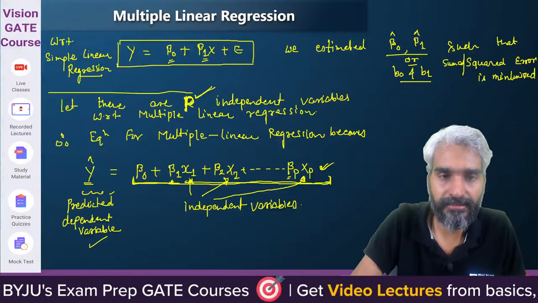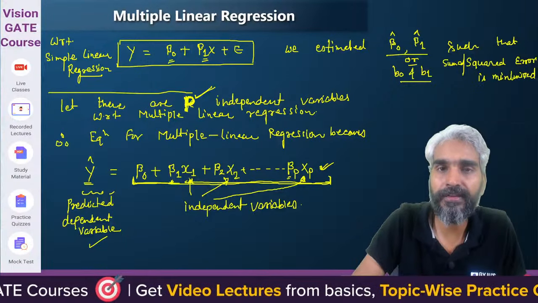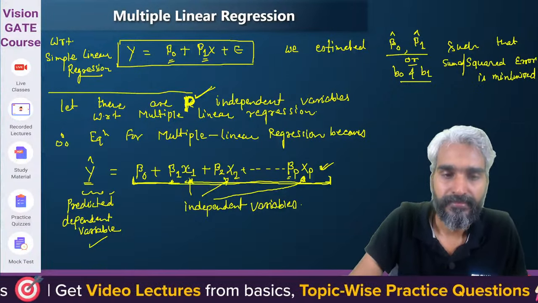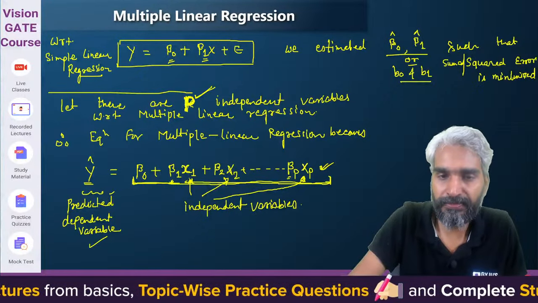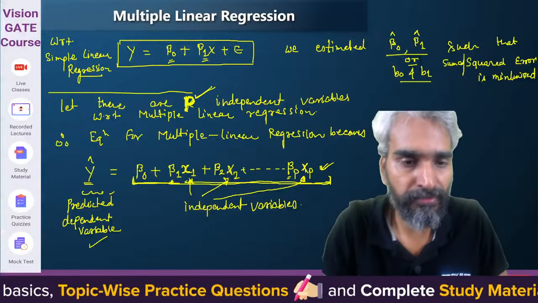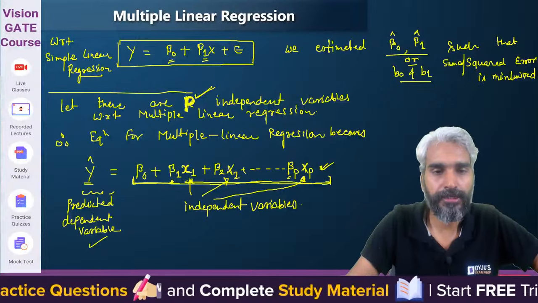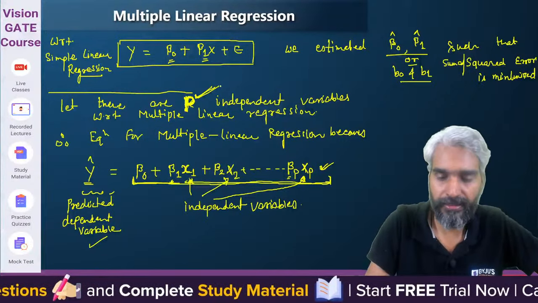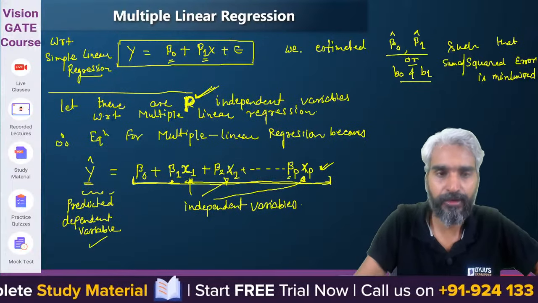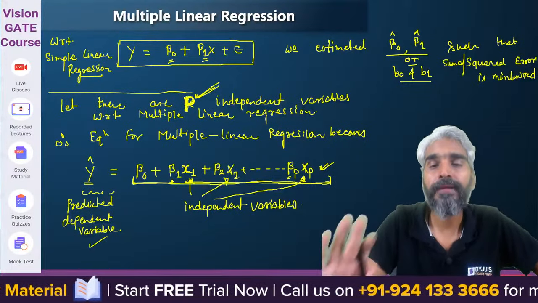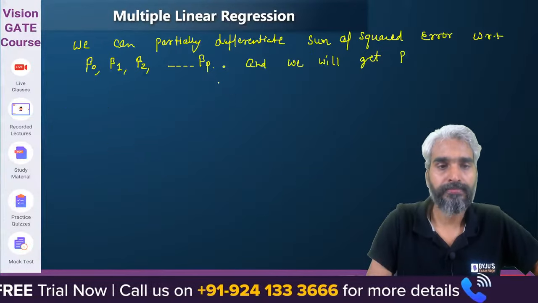If there are P independent variables, then this is x1, this is x2 up to xp. Please tell me, is it okay for everybody? It's not K, it's P independent variables. I don't want to change this place at all, therefore I've just said let there be P independent variables. Okay. So now what will happen?